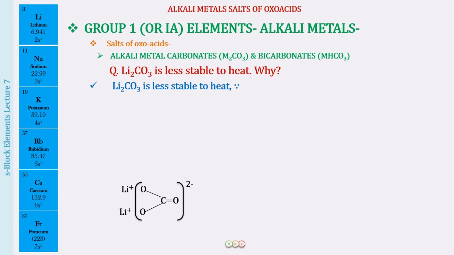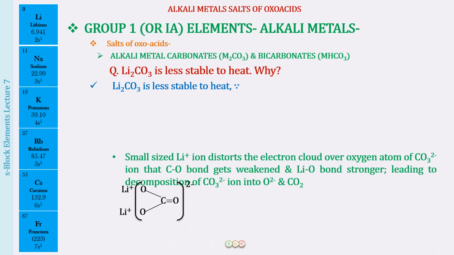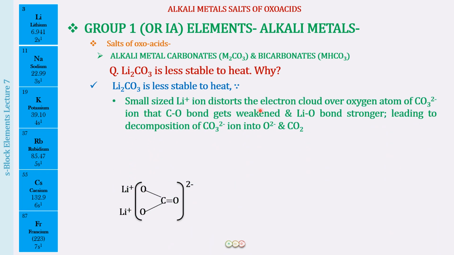In fact, if you have watched the previous lectures on the alkali metals, you will realize that so many properties of lithium are basically because of the Fajans rule. So the lithium ion has a small sized cation, and this distorts the electron cloud over the oxygen atom of the carbonate ion. So what happens is that we have an electron cloud like this, okay?